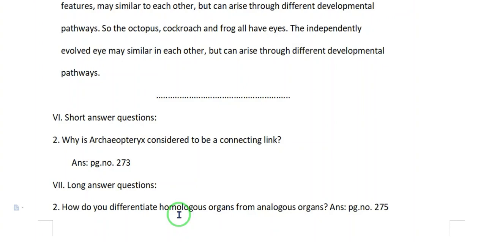Analogous organs look similar and perform similar functions but they have different origin and developmental pattern. Example, the wings of a bat and the wings of an insect are similar in function but their basic structures are different.